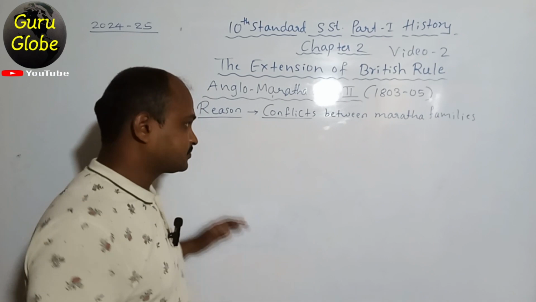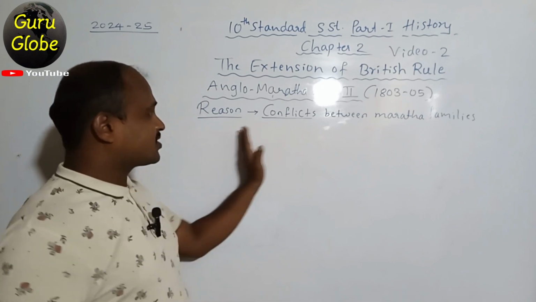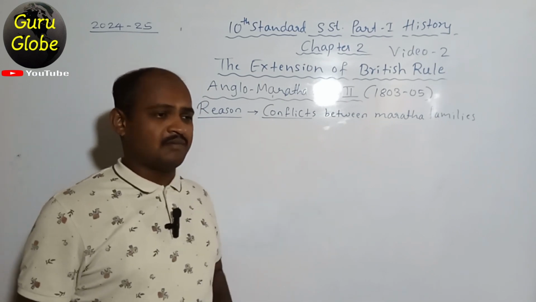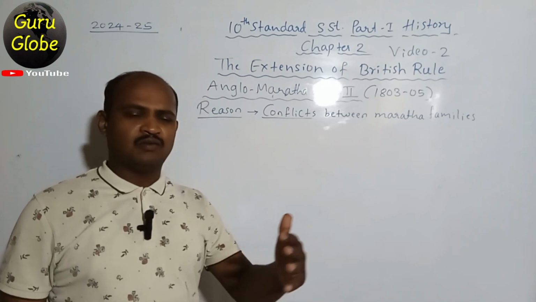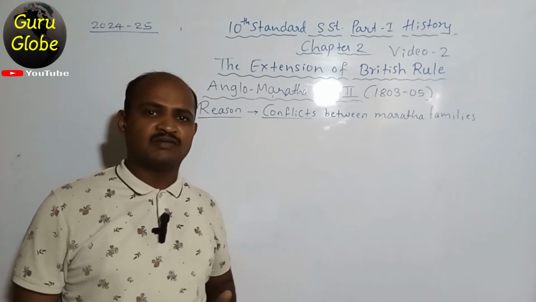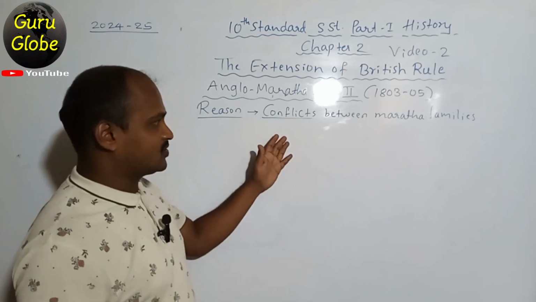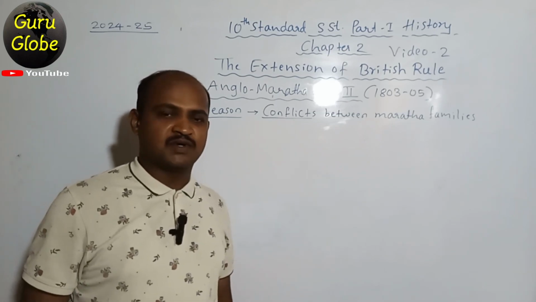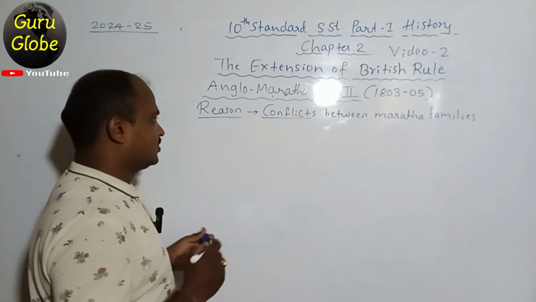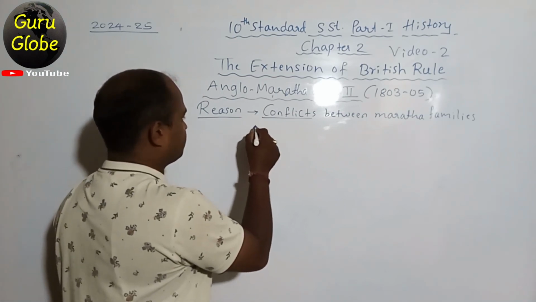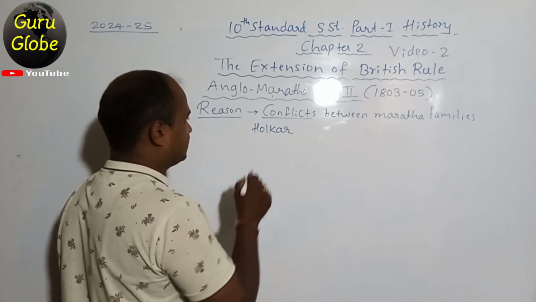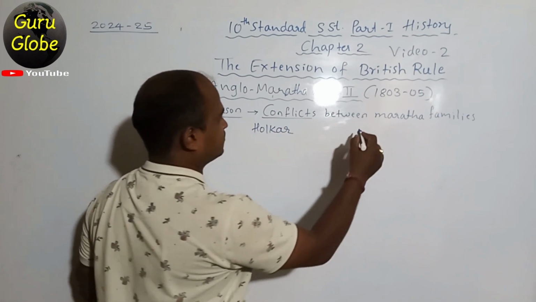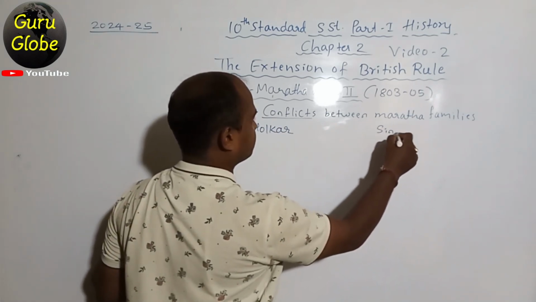So these are the conflicts between Maratha families. Nowadays also we see that especially in Maharashtra there are important or dominant families. The same thing was there at that time also. Two families were dominant: the Holkar family and the Sindhia family.